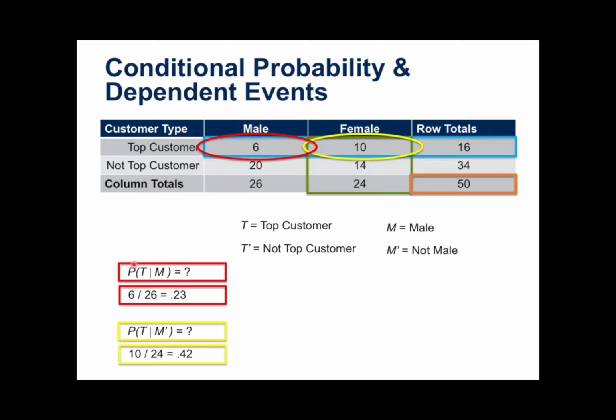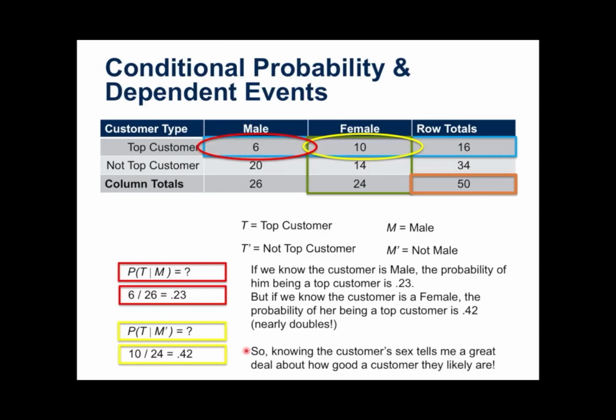We already looked at the probability of being a top customer given that they are male is 0.23 or 23%. And we also looked at the probability of being a top customer given not male. And we just saw that for females it is 0.42. Well, what does that all mean? If we know that a customer is male, the probability of him being a top customer is only 0.23.